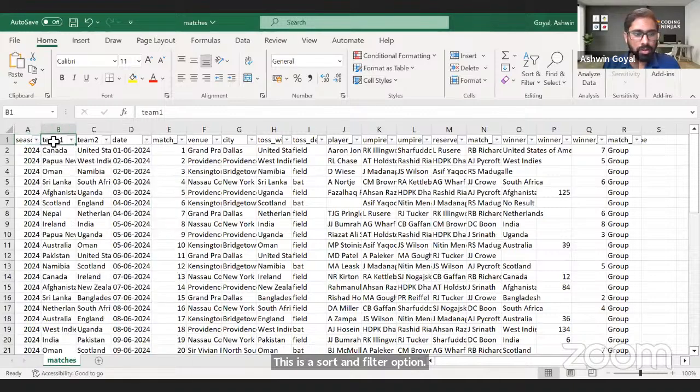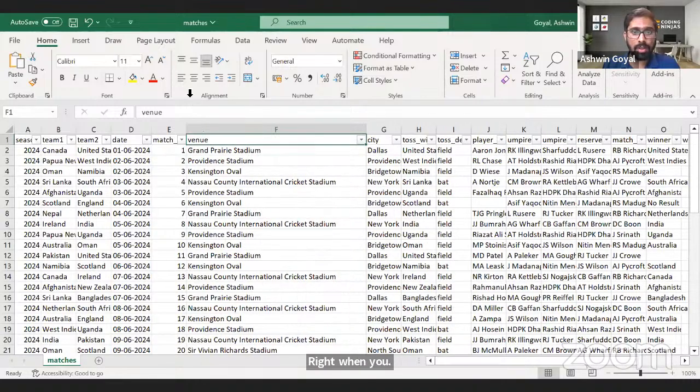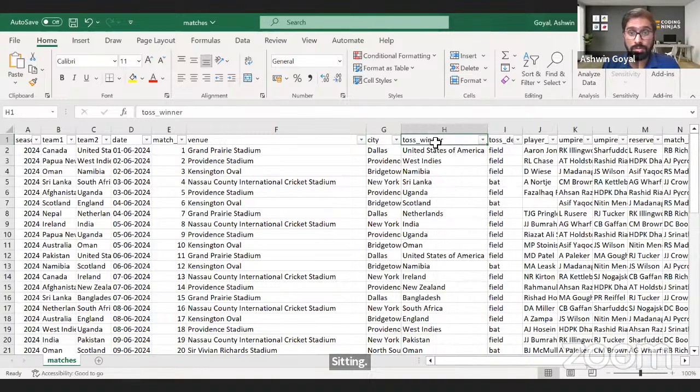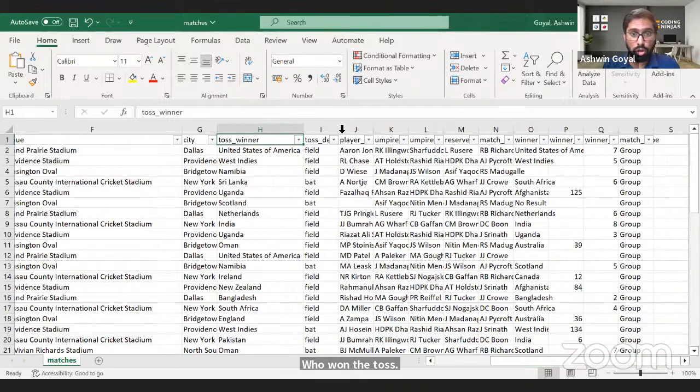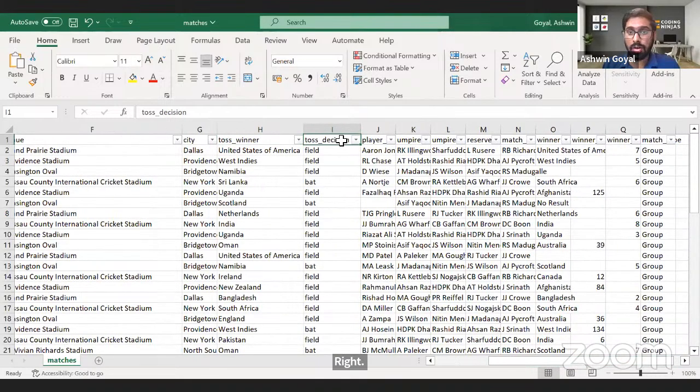Team one, which is one of the teams that is playing. Team two, team one and two, and then date. When was this match played? And then match number one, two, three, four, right? Venue. Where was this match played? City. Which city was this match played in? Who won the toss, right? Then we have toss decision, field, bat, whatever.